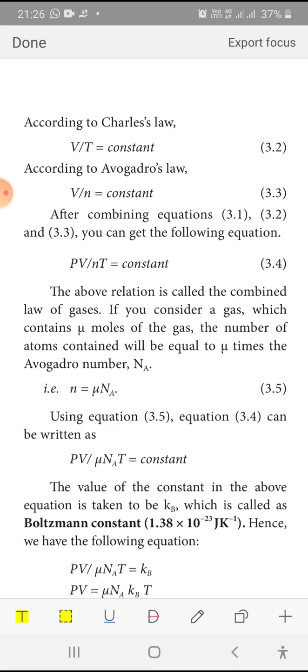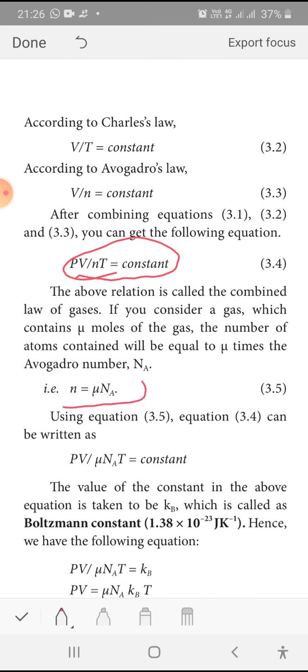Na is the Avogadro number. Mu times Na molecules will be there. So instead of N, in PV by NT is equal to constant, substitute the value of N. You will get PV by mu times Na T is equal to constant. Instead of N, you have substituted mu times Na. Then PV by mu Na T is equal to Kb.